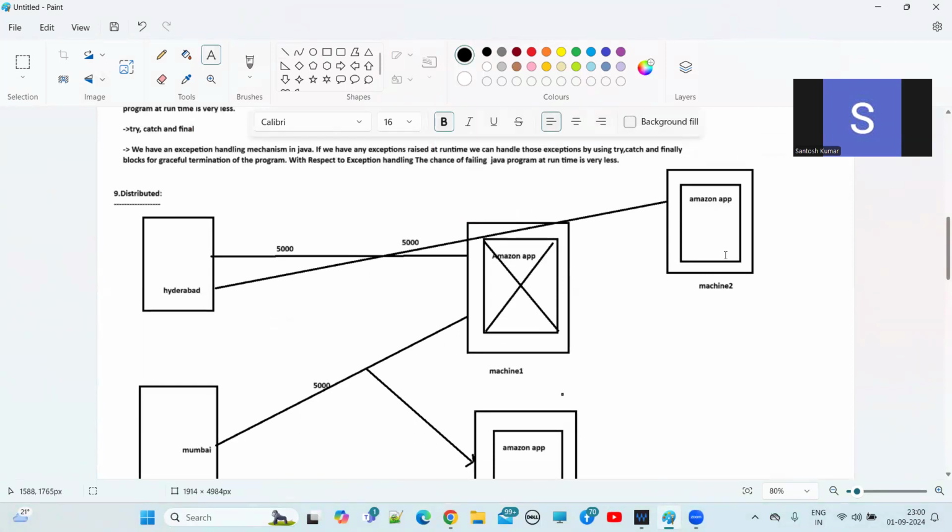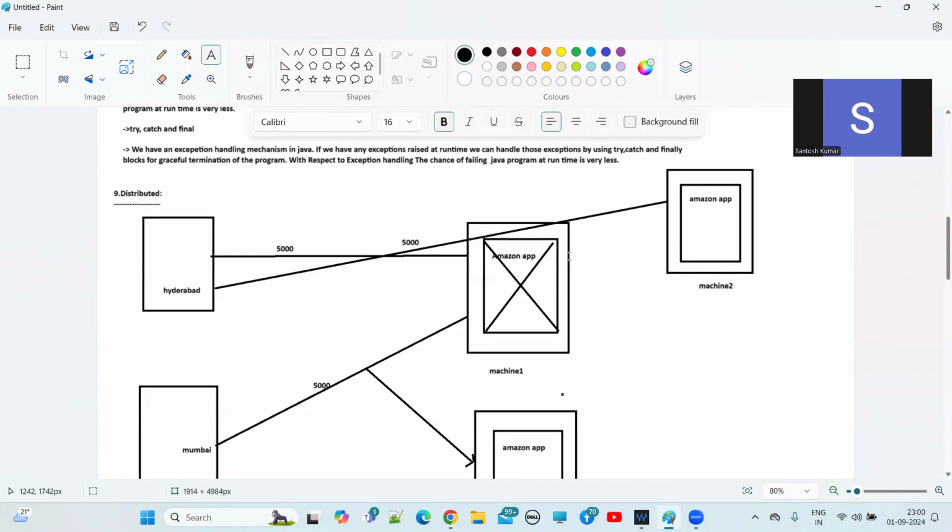In machine 2 also we hosted the same Amazon application. So here the functionality of the application is distributed across multiple machines.